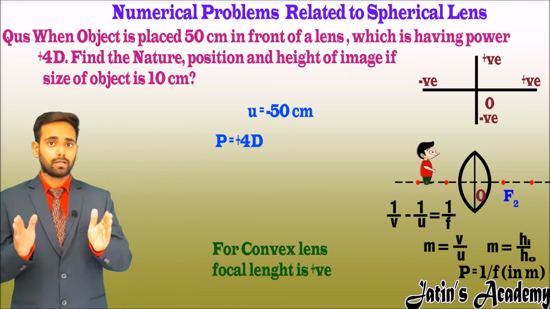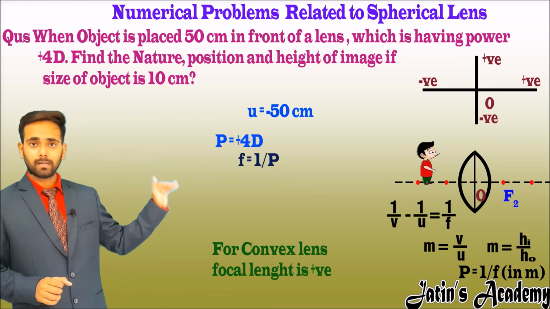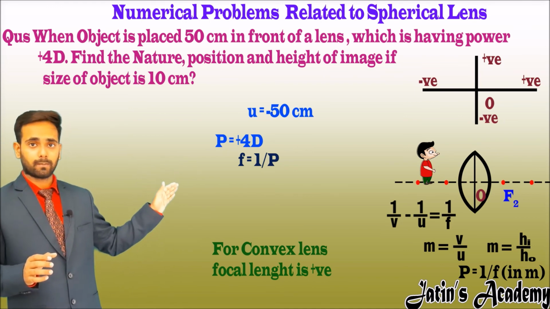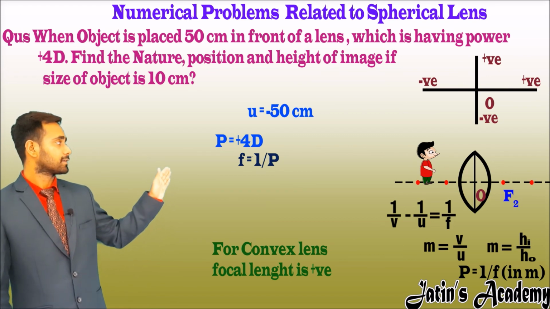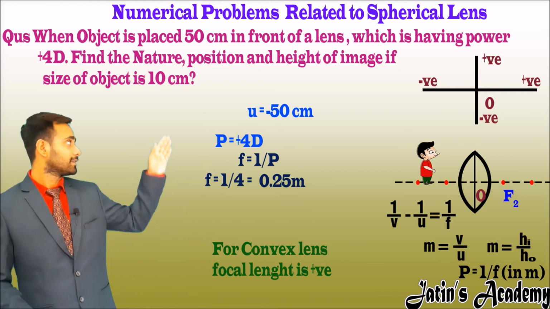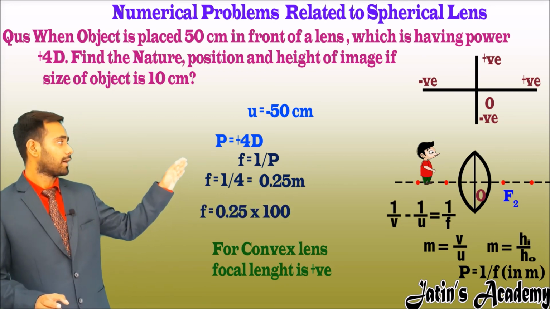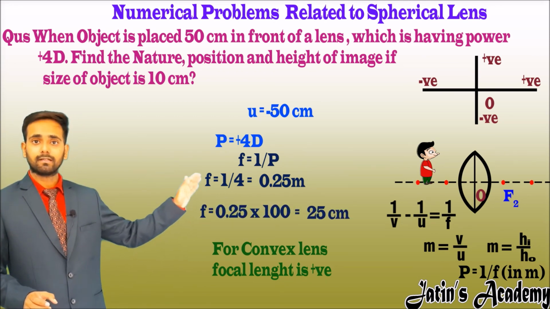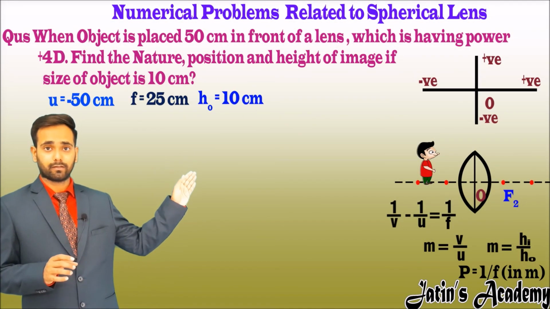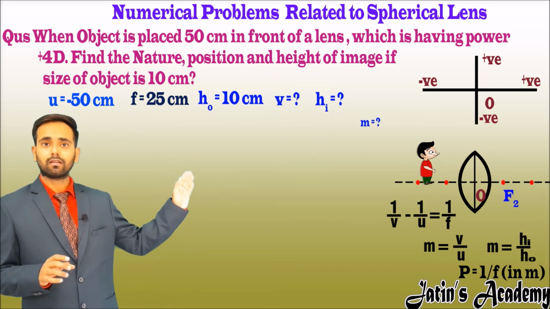Here first of all we have to find the focal length. We know that f is equal to 1 by p, since the actual formula is p is equal to 1 by f. Now put the values: f is equal to 1 by 4, we get 0.25 meter. Each and every data is given in centimeters, so we multiply by 100 and we get the focal length as plus 25 centimeter. Here h naught, the height of the object, is given as 10 centimeter.